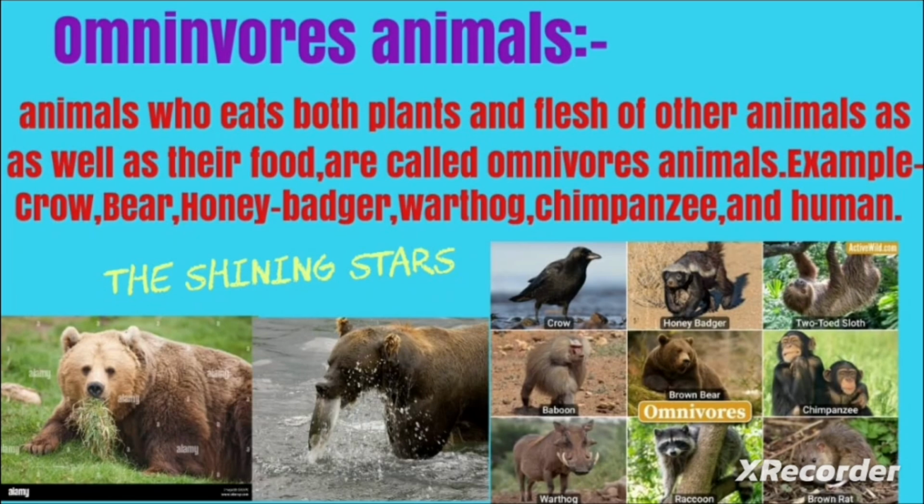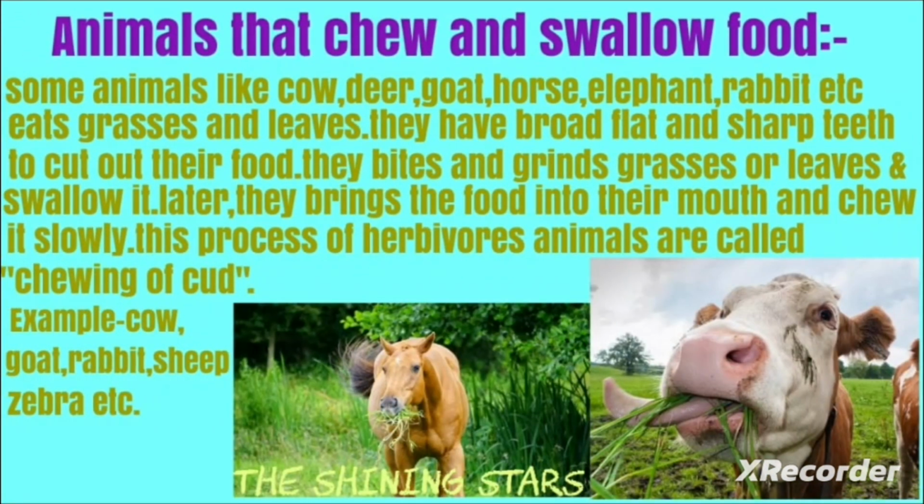The first one is animals that chew and swallow their food. Some herbivores like deer, cow, goat, elephant, buffalo, sheep, etc. eat grasses and leaves. They have broad, flat, and sharp teeth to cut their food. They bite and grind the grasses and leaves and swallow them. Later they bring the food back into their mouth and chew it slowly. This process of herbivore animals is called chewing the cud. Cow, goat, deer, zebra, etc. are examples of these types of animals.